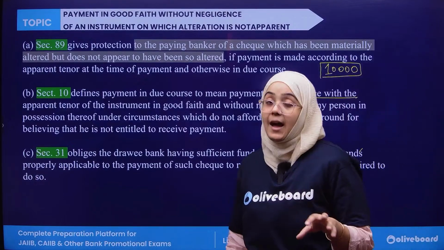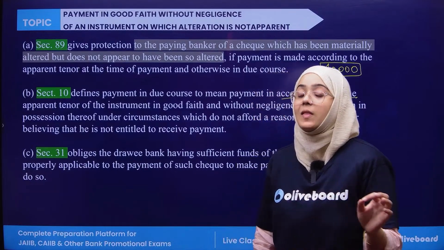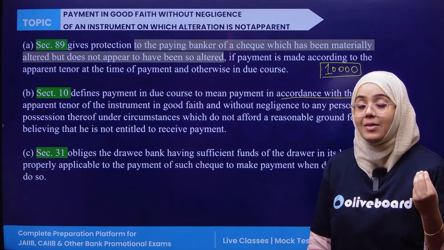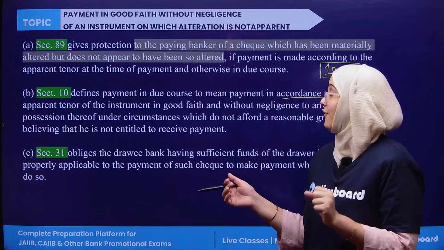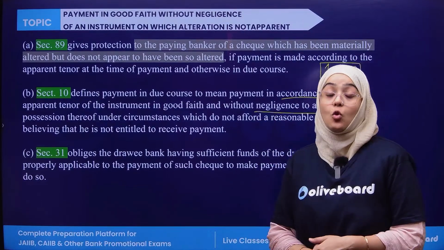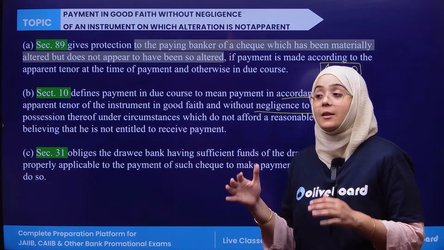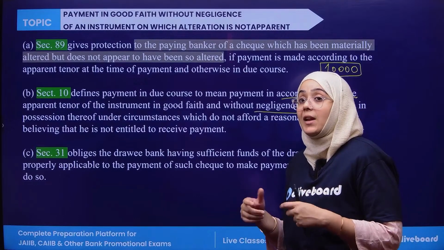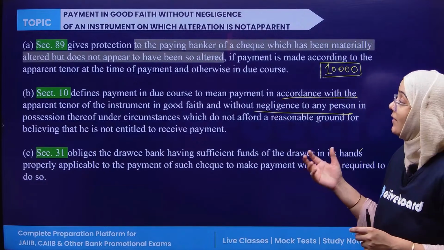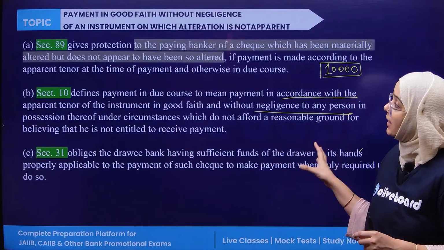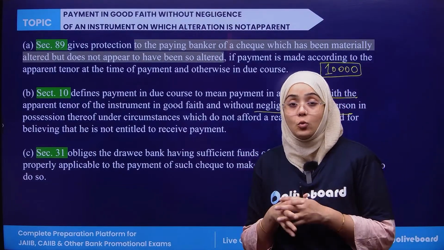So when you pay with the apparent tenor, meaning whatever is written in the instrument, in good faith and without negligence on the part of the banker, and the circumstances are such that the banker does not realize the person being paid is under such a fraud, the paying bank is protected because the payment was made in the apparent tenor and in due course.